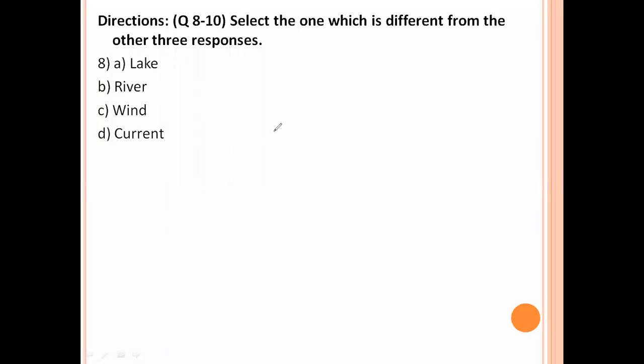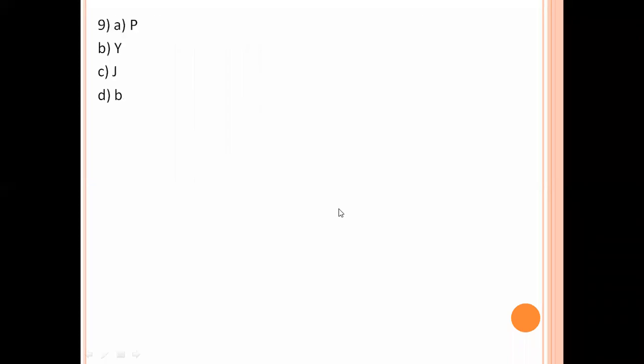Select the one which is different from the other three responses. River, wind, current. Here we see that lake only moves. Remaining all of these won't move. So option number A is the right answer. Next PYJB. Now here we see P value is 16, J is 10, B is 2, Y is 25. All these are even numbers. This one is different. So B is the right answer.